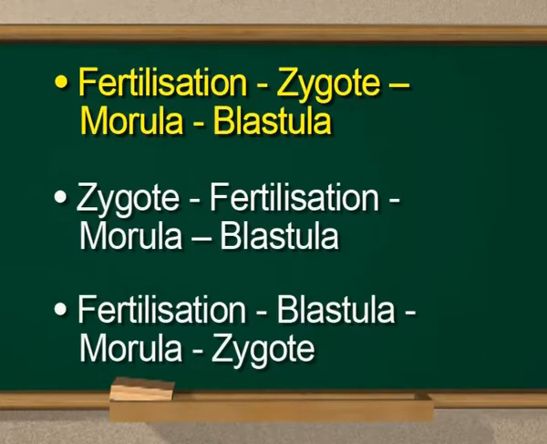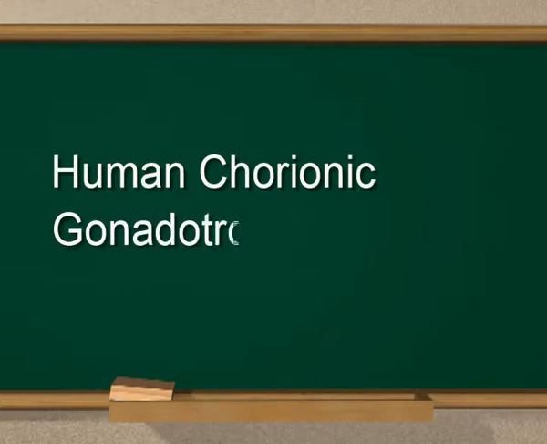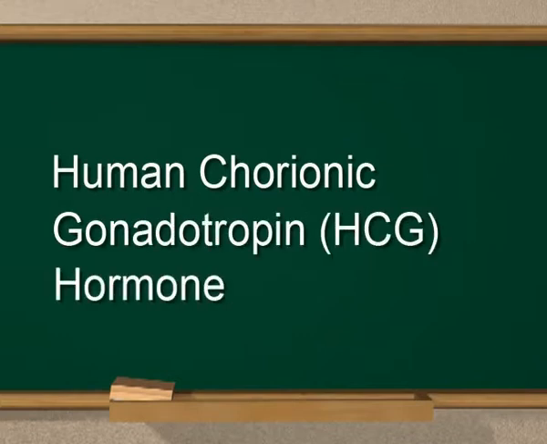My next question is, name the hormone present in urine that is used in the pregnancy test. Answer, presence of human chorionic gonadotropin hormone means HCG is detected during a pregnancy test.